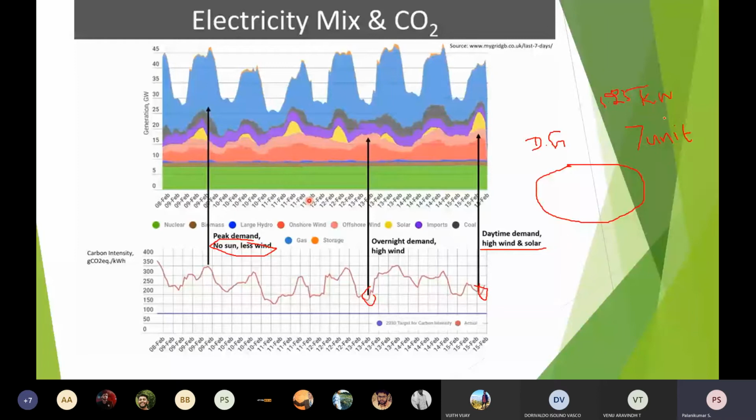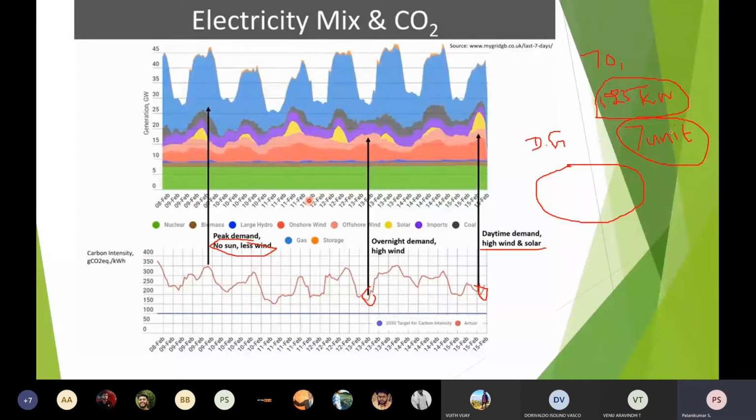So put together, I can get 7 units every day. With the government scheme and the 30% subsidy, I can install this capacity within 70,000 rupees. So daily I am getting 7 units.